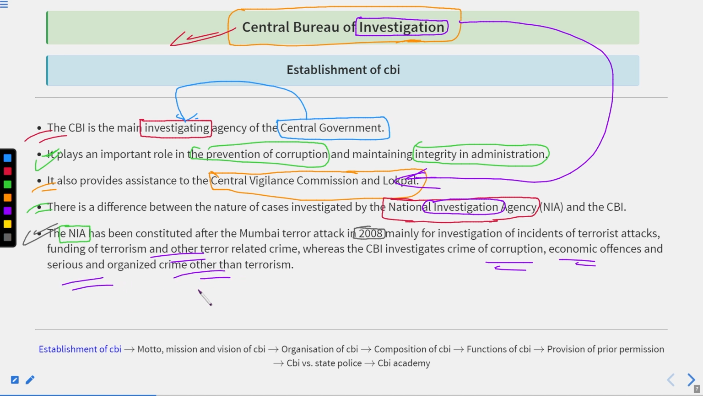So we can say, however, that the NIA and CBI are both investigation agencies, but the domain in which they investigate is different. The CBI investigates corruption cases, economic offences, serious and organized crimes, and other anti-state elements other than terrorism. While the National Investigation Agency was established for the main purpose of looking into terror cases. Got it?